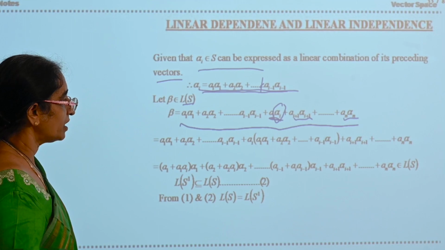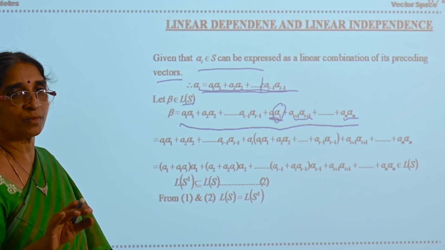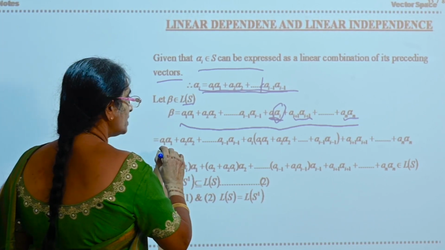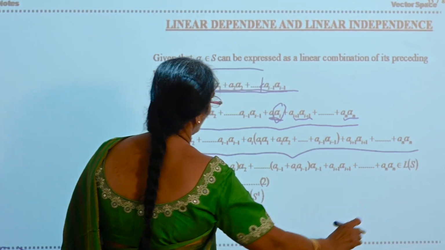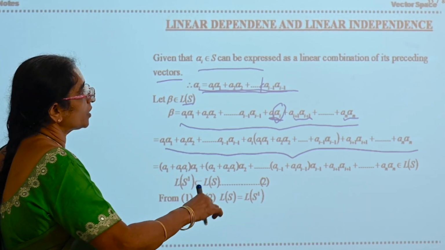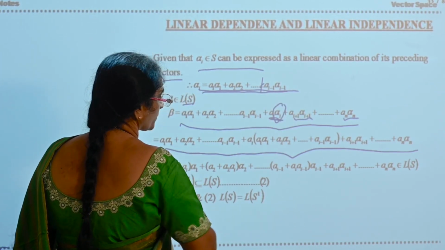What is S'? S' is the set obtained from S by eliminating αi. In this linear combination there is no αi, because αi is substituted by the linear combination of its preceding terms.